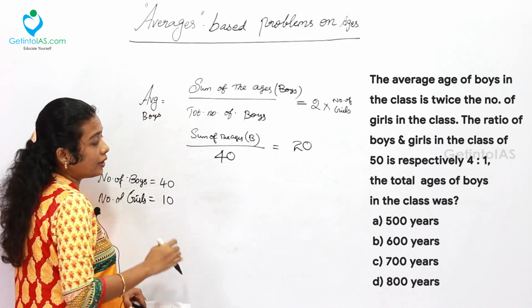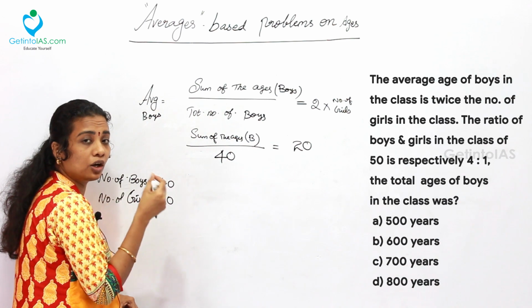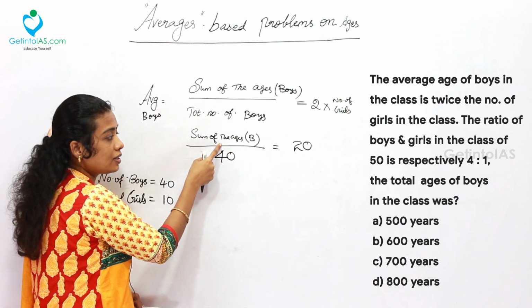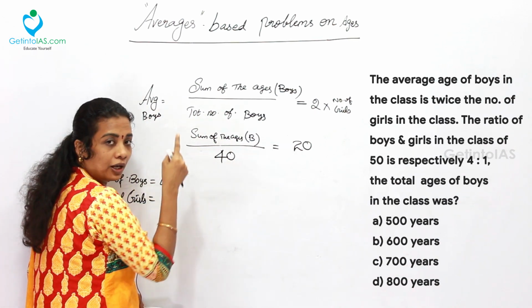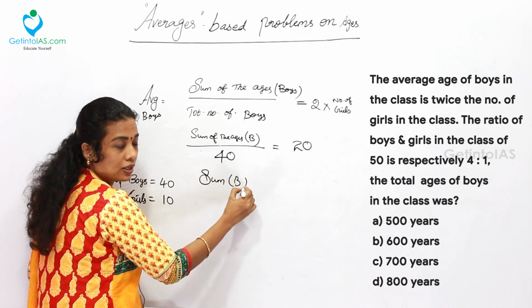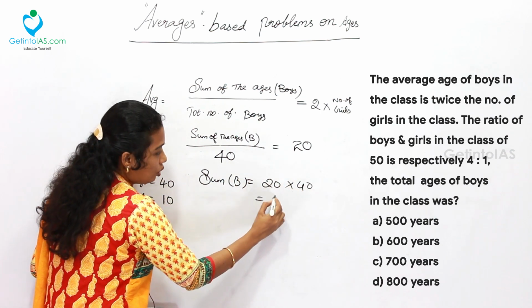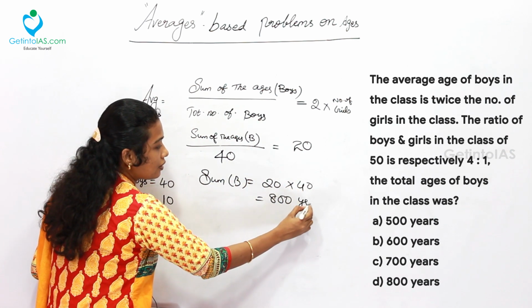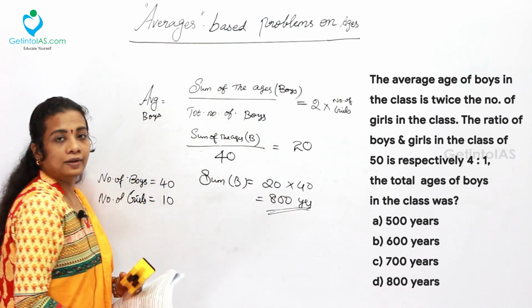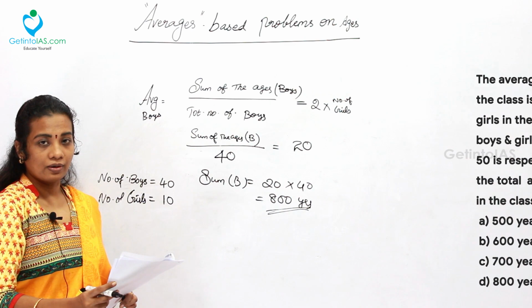Now the requirement is, in the question they are asking sum of the ages of all the boys together. To get this, simply you cross multiply these two values. That is, sum of the ages of the boys is equal to 20 into 40, which is going to be 800 years. Simply my answer is 800 years, which is given in the option D, 800 years.